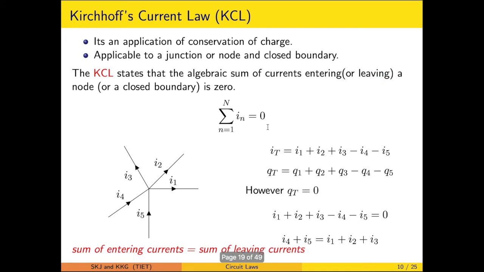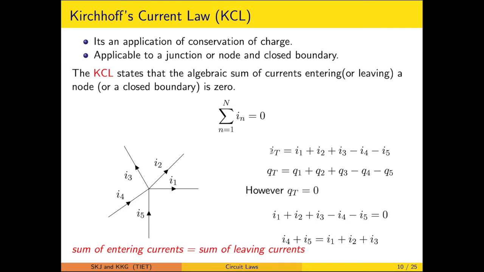Just to clarify, let's take one example here. In this particular example only the junction is treated, where 5 currents are marked. I1, I2 and I3 are the leaving currents or the outward currents. Similarly I4 and I5 are the entering currents. So let us take this relationship in a contrary perspective, and then only we will be able to say how this summation has to be 0 as per the conservation of charge.